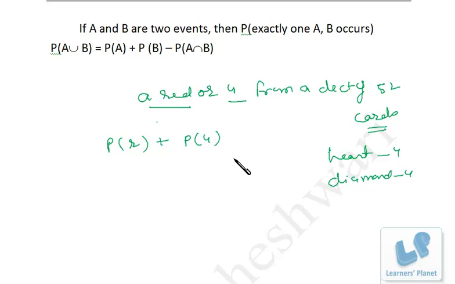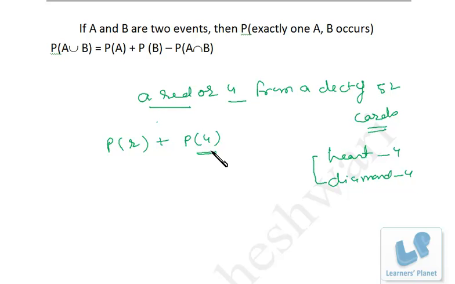So that will be calculated in this also and in this also. While we are calculating the red cards, we will be considering heart and diamond both as being red cards, and while we are calculating cards of 4, we will be calculating 4 of heart and 4 of diamond, right? So 4 of heart and 4 of diamond, being red as well as 4, are coming in the calculation 2 times, under red also and under 4 also, right?